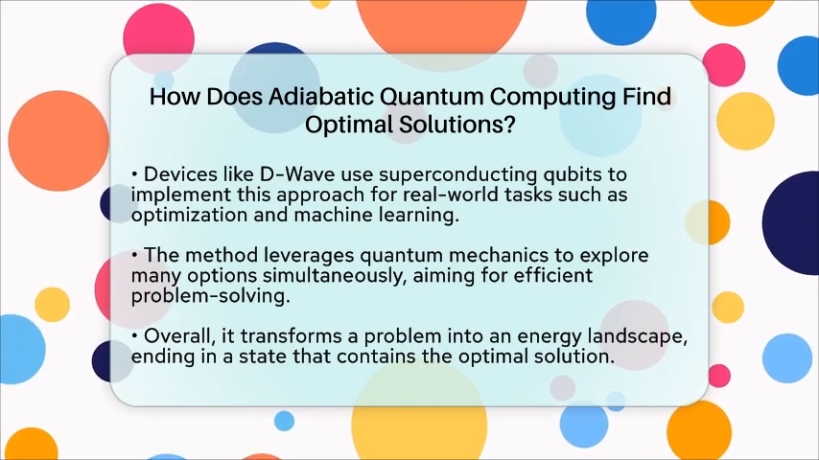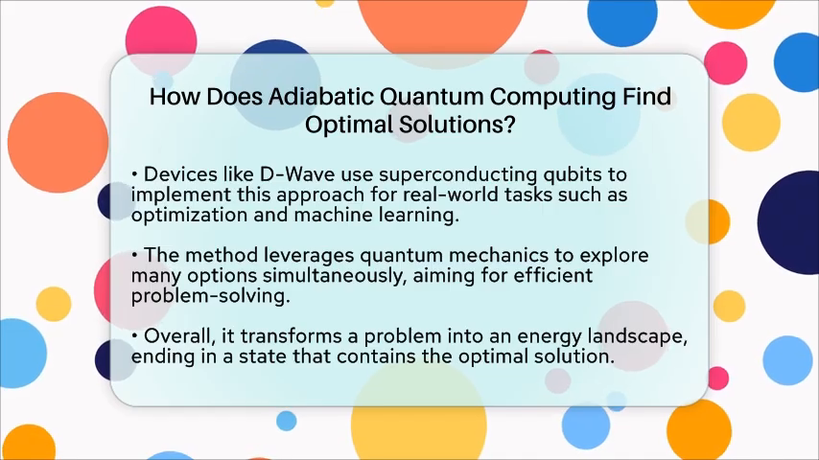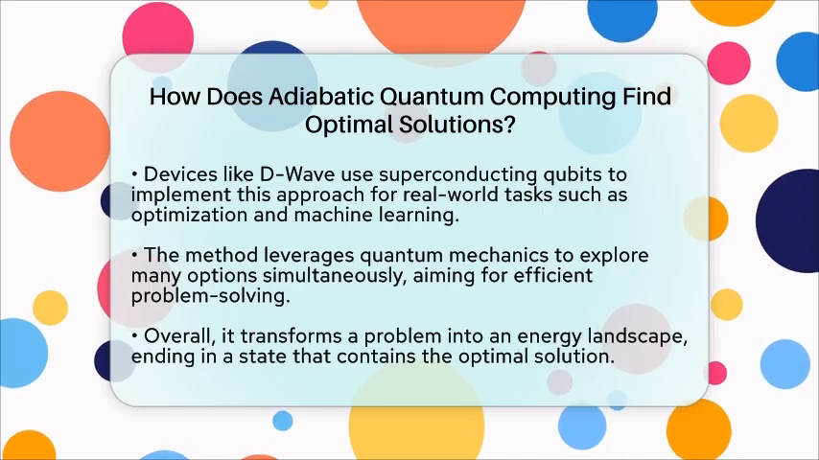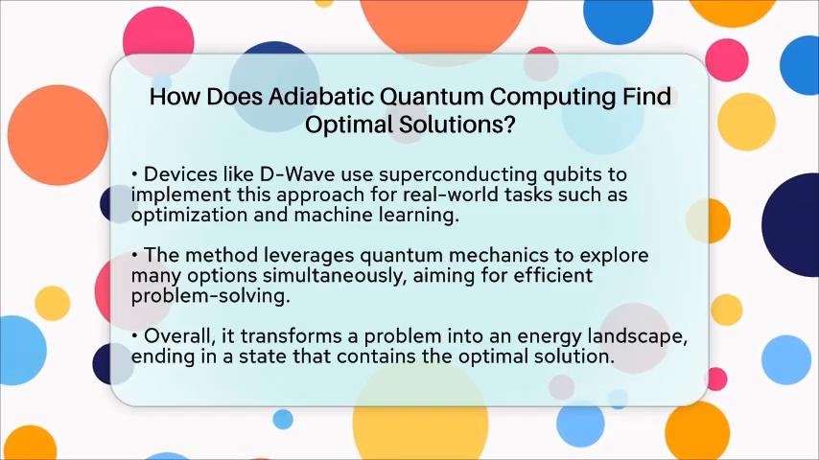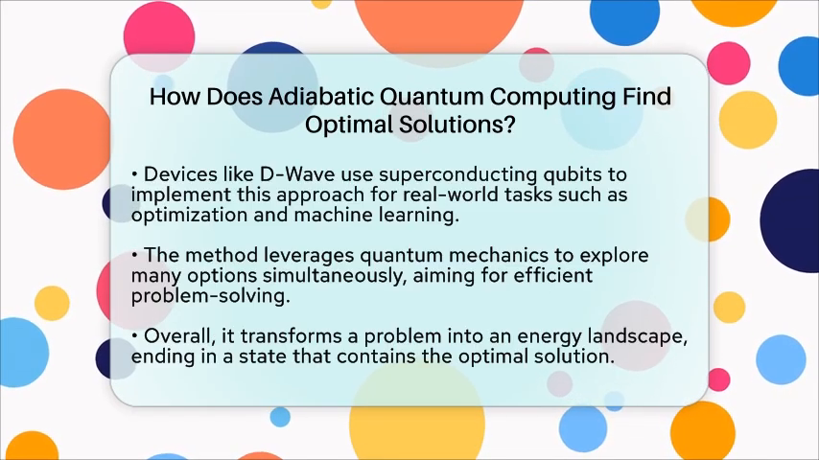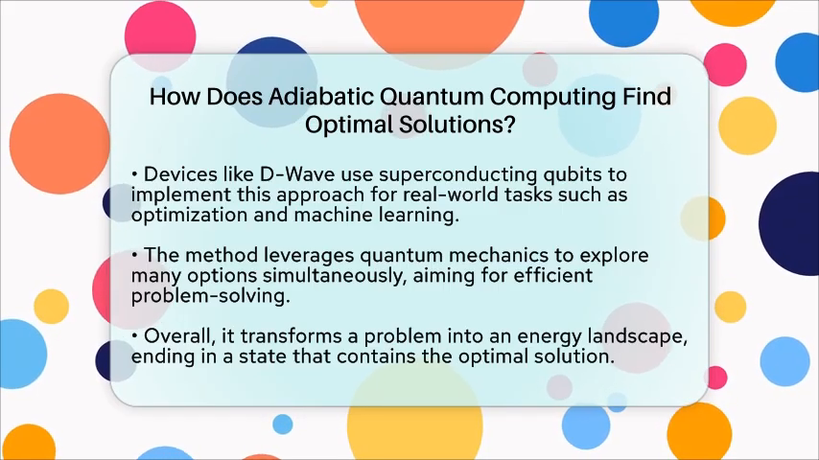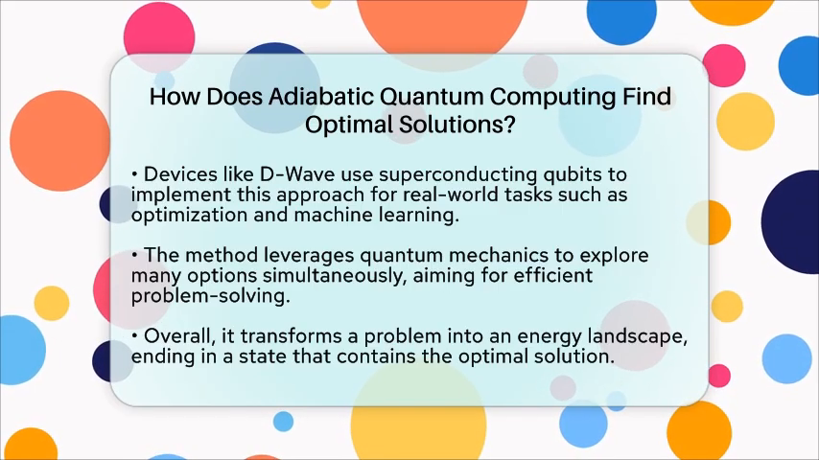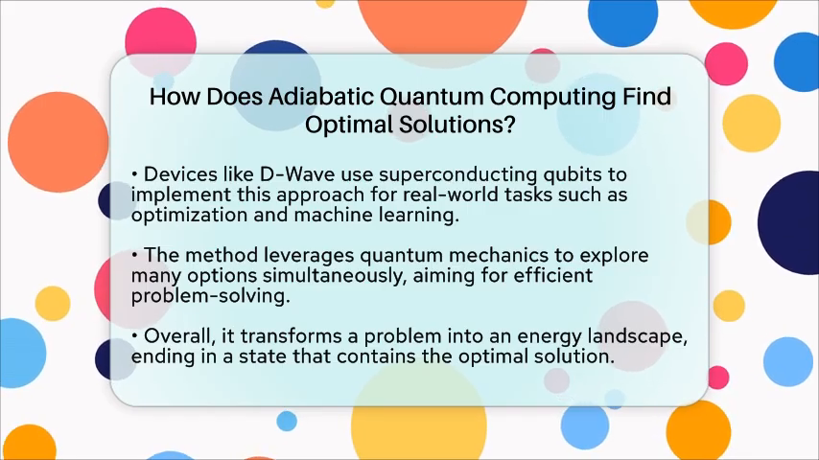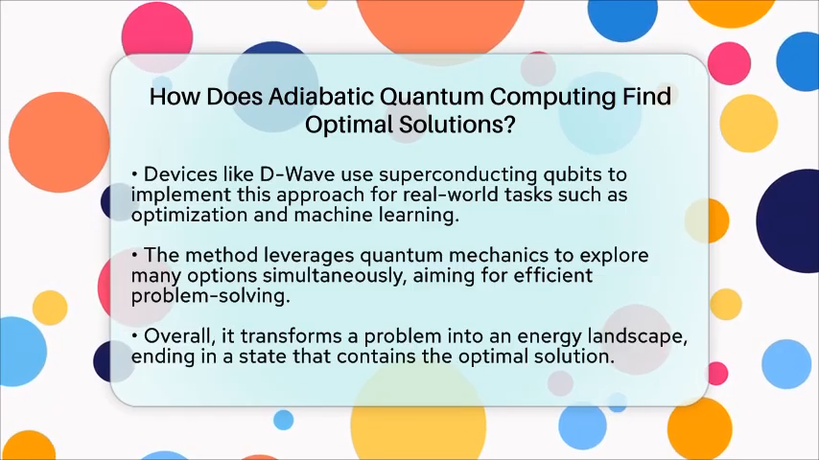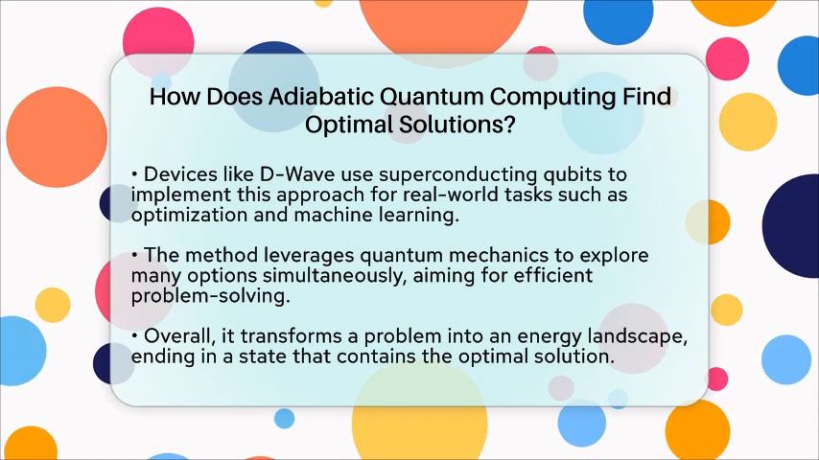In short, adiabatic quantum computing finds the best solutions by turning a problem into an energy landscape, starting in a simple state, and slowly transforming it so the system ends in the lowest energy state. That final state holds the answer you're after, all while taking advantage of quantum mechanics to explore many options at once. This method offers a different way to solve problems efficiently while being more robust against some errors that can affect other types of quantum computers.